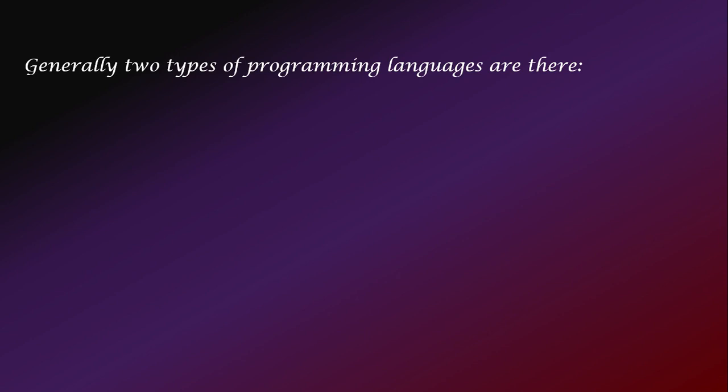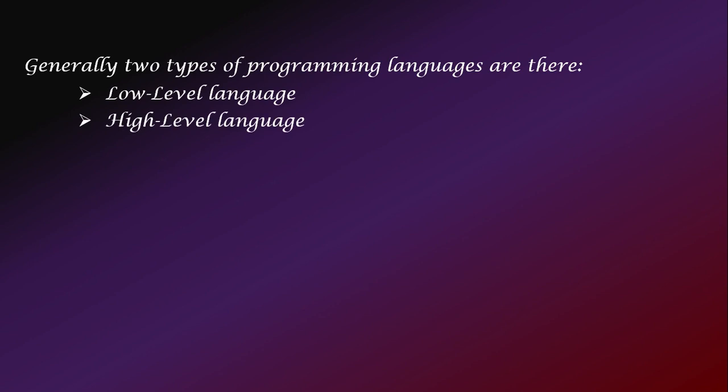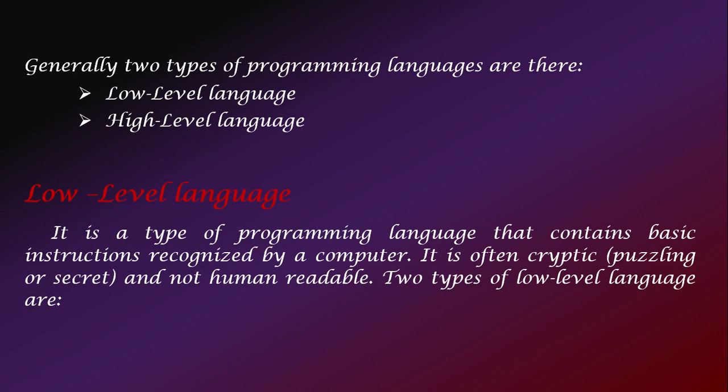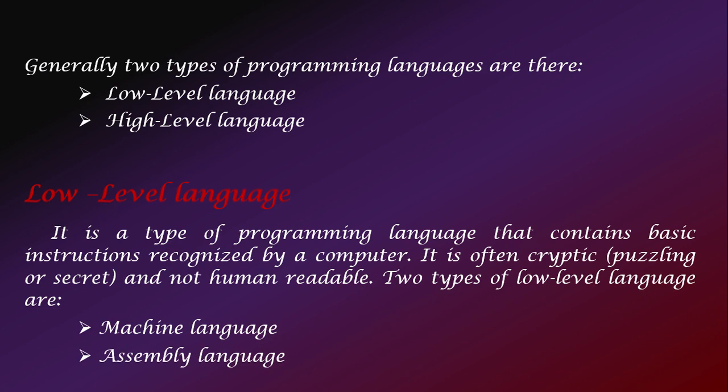Next, generally there are two categories of programming languages. One is low level language and another one is high level language. Low level language is directly recognized by the computer and it is not human readable. Two types of low level languages are there. They are machine language and assembly language.